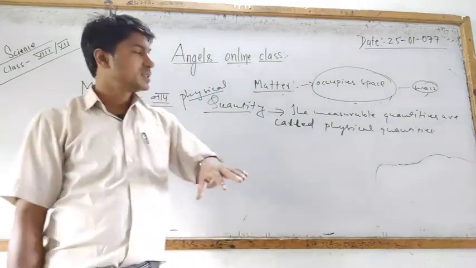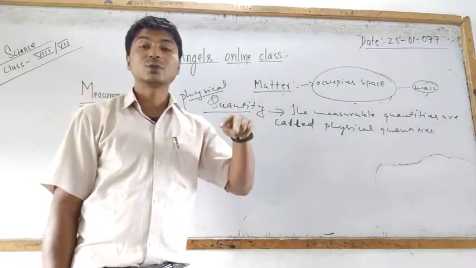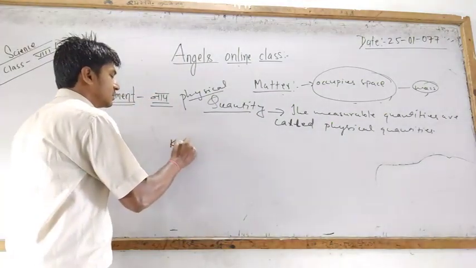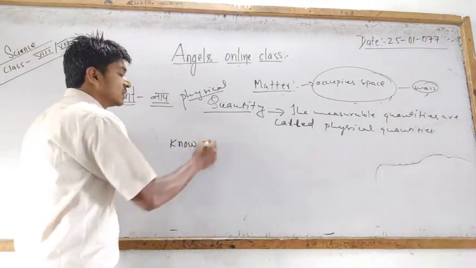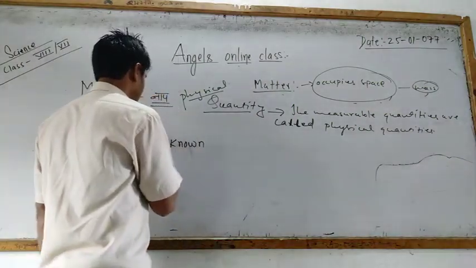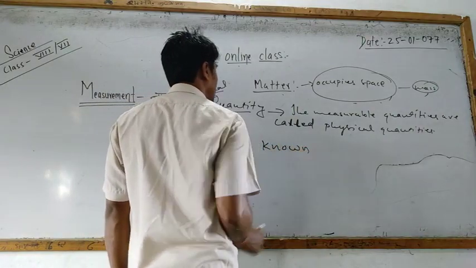So physical quantities are in two conditions: one is known and another is unknown.